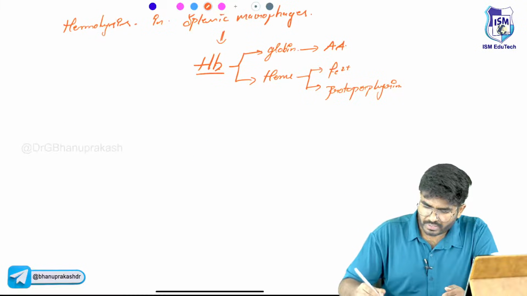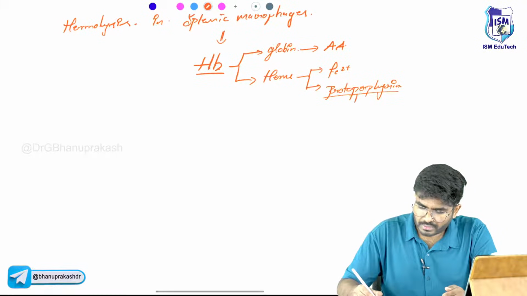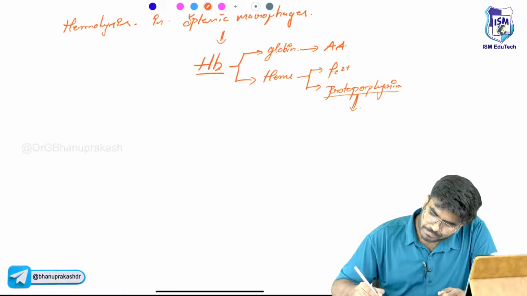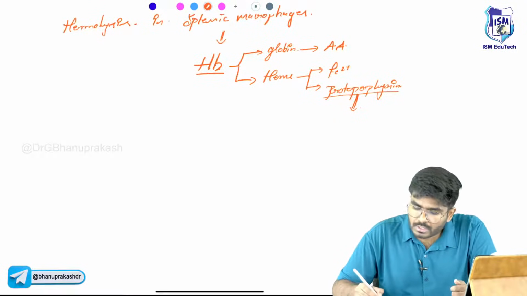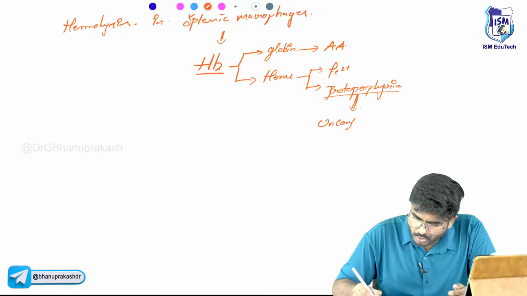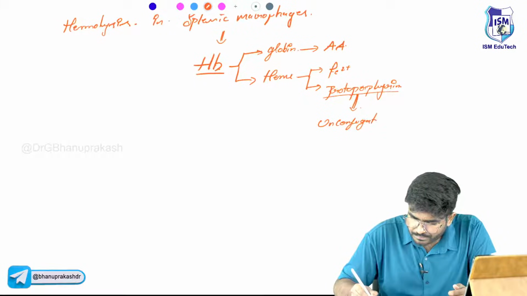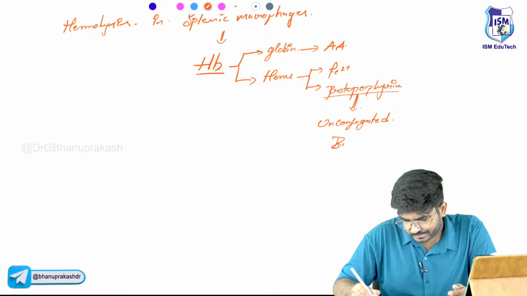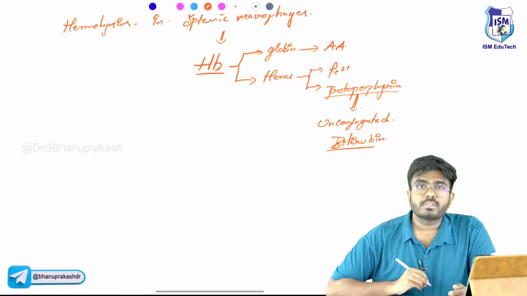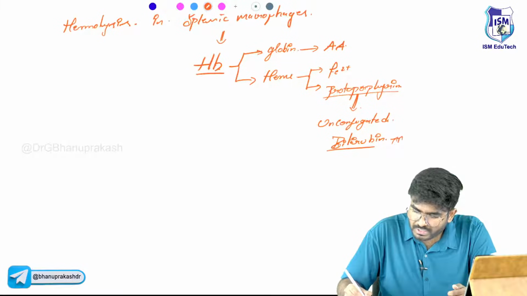This protoporphyrin we don't want. It is broken down into unconjugated bilirubin, so the unconjugated bilirubin levels are going to be more.